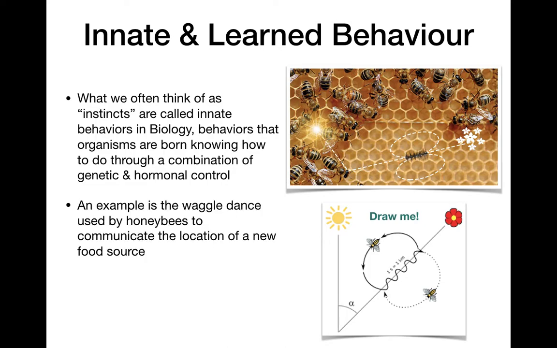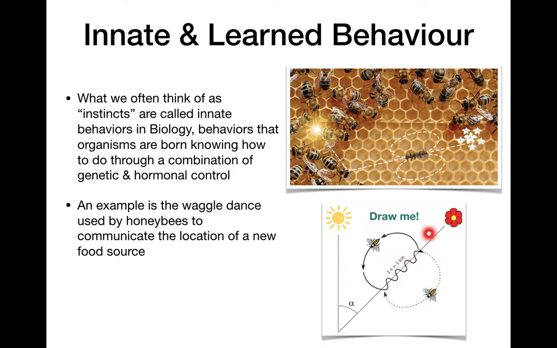A great example of this is the waggle dance. I don't know if you guys already knew about this or not, but bees dance. They dance to communicate where food sources are. So if you look here, here's a whole group of bees, and one individual bee would come right here, waggle, waggle, waggle, waggle, and then loop around, and then waggle again, and then loop around. Scientists have been studying this for a long time to figure out what bees were saying, and what they're communicating is that the angle of the dance indicates the angle from the sun to the food source. The amount of time that they waggle in their loop tells you the distance.